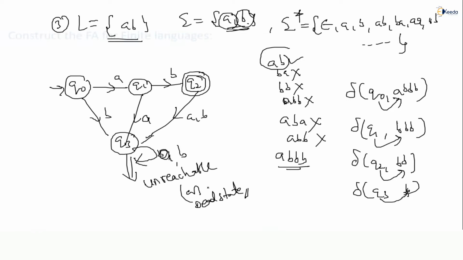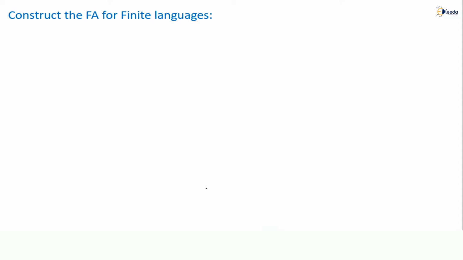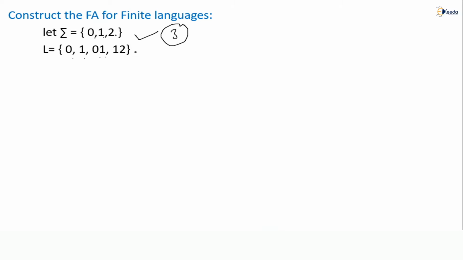So we'll take another example. Construct the FA for a finite language. I will take sigma as the alphabet 0 comma 1 comma 2. Three symbols I have taken. See how many symbols are there? Three symbols are there. Previously I took one symbol, then two symbols. Now I have taken three symbols: 0, 1, 2. Now the language should accept 0, 1, 01, 12. In such a way we need to construct the FA for this.